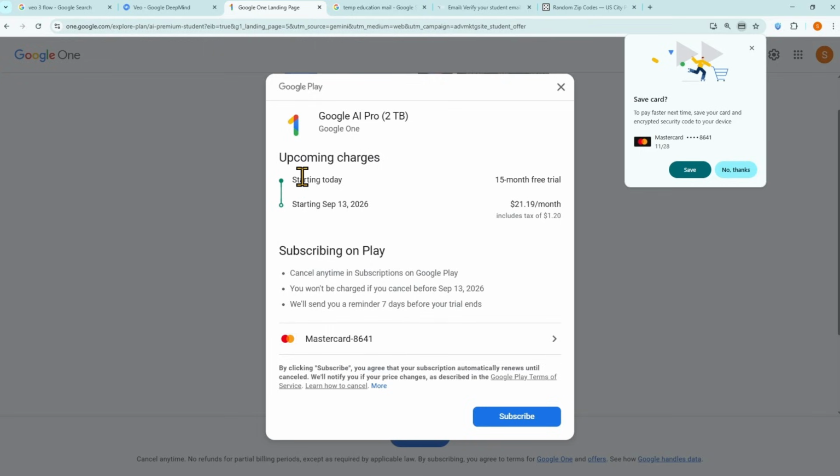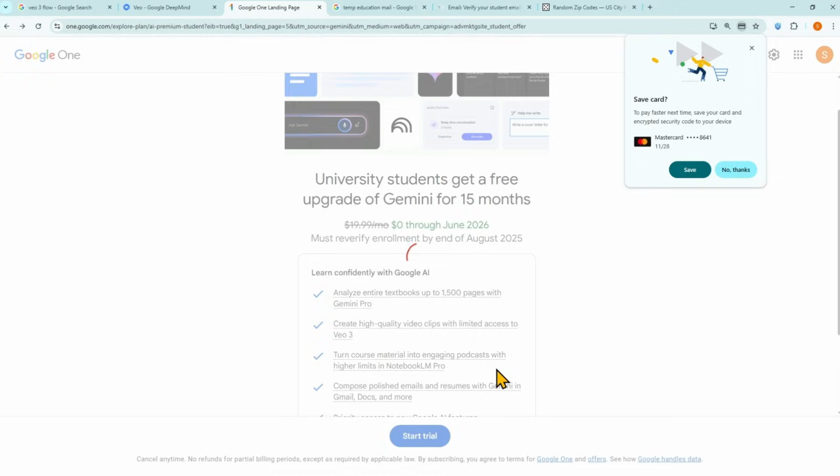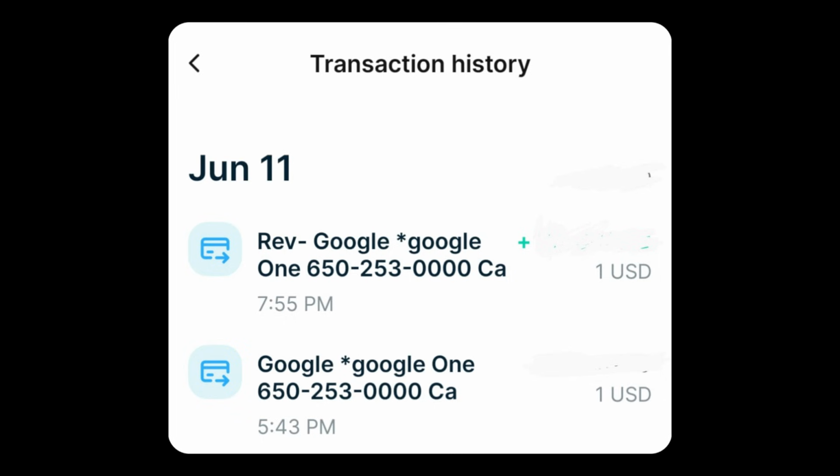You'll see that it says you'll be charged on September 13th, 2026, that's after 15 months. If you don't want to be charged, make sure to cancel before this date. Google will even send you a reminder 7 days before. Click Subscribe. Your card should have at least $1 on it. Google might charge $1 temporarily for verification, but it will refund it in a few minutes.